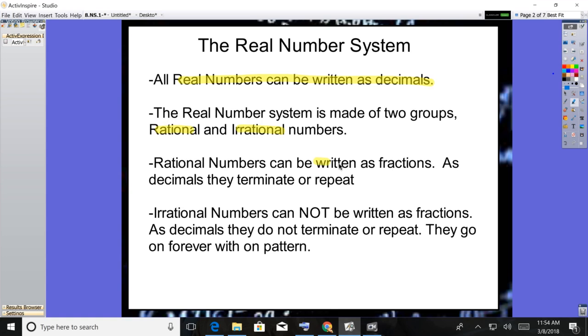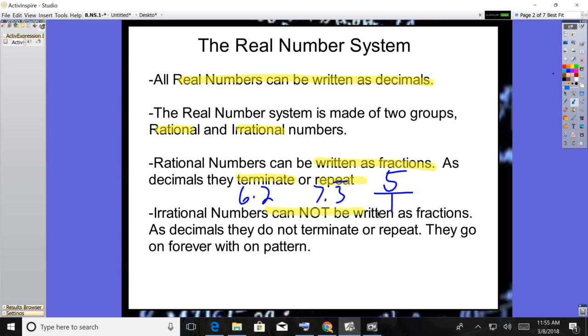The rational numbers can be written as a fraction. So if you see a fraction, that's a big red flag that it's a rational number. But also remember that numbers like 5, which we don't think of as a fraction, I could actually write as 5 over 1, which qualifies it as a rational number as well. And if we turn them into decimals, they will do one of two things. They will either terminate or they will repeat. So decimals like 6.2 terminates or 7.3 repeating, those would also be rational numbers.